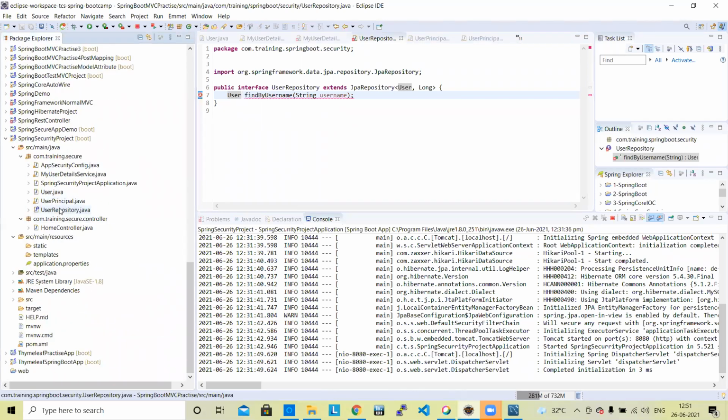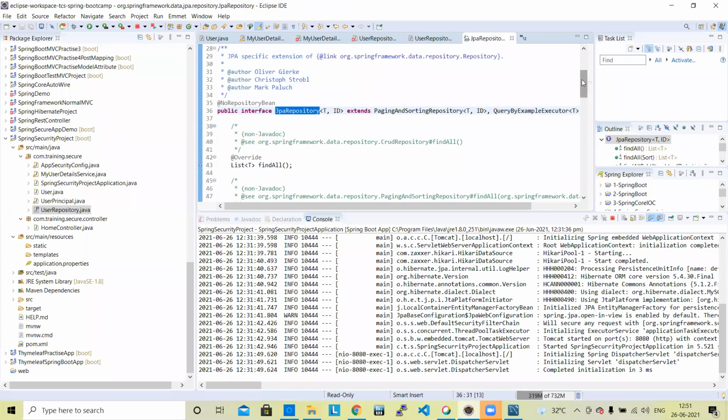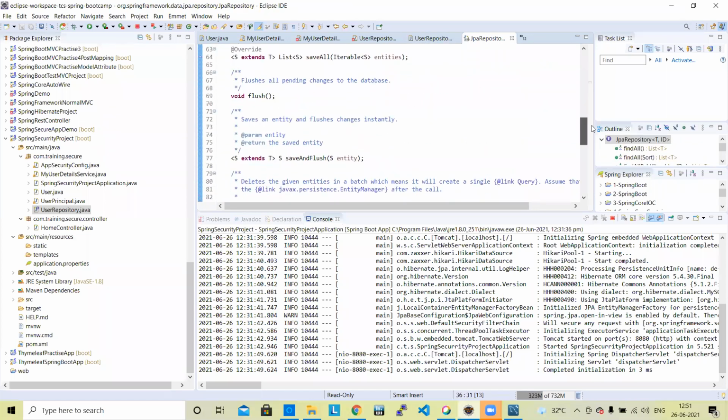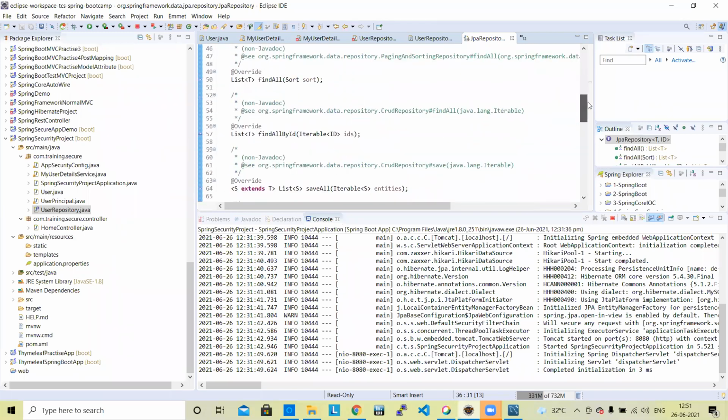User repository, here. JPA repository. Here is the find by username. Is there any method there? Where is it coming from?